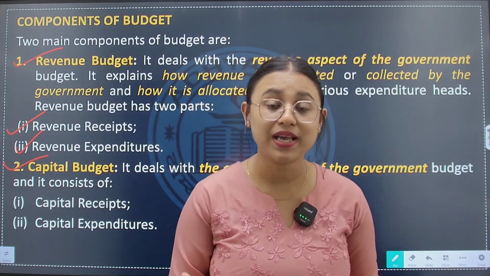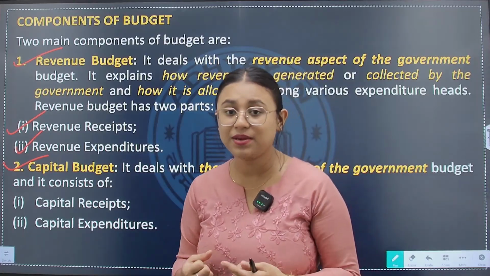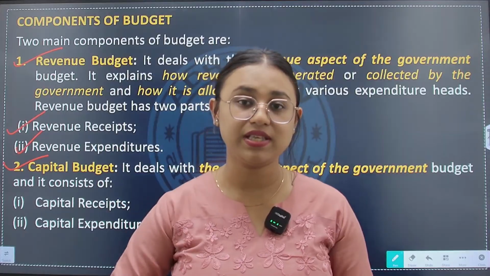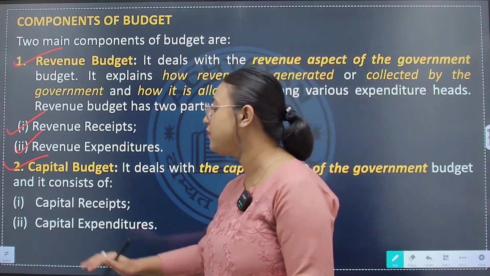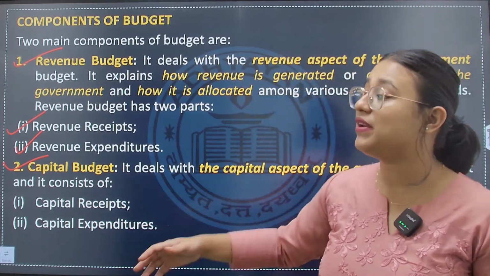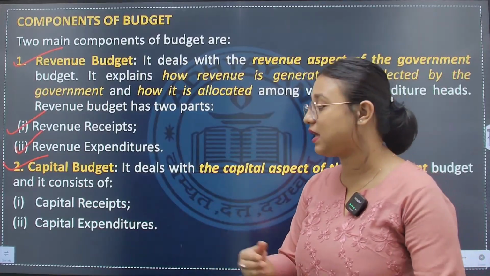It is said to be a capital receipt. How much the government has spent out of this capital receipt is captured by the idea of capital expenditure. So the capital budget consists of capital receipt and capital expenditure.